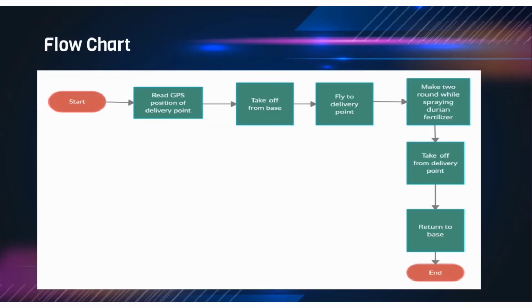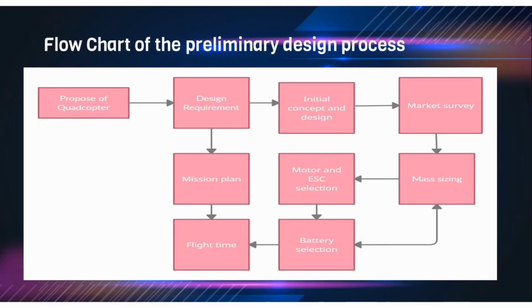Next, this is my flowchart for this project. First, start. Next, drone will read GPS position of delivery point. After that, drone will take off from the base point. Next, drone will fly to delivery point and make 2 rounds while spraying durian fertilizer. After that, it will take off from delivery point and return back to base point. This is my flowchart of preliminary design process.